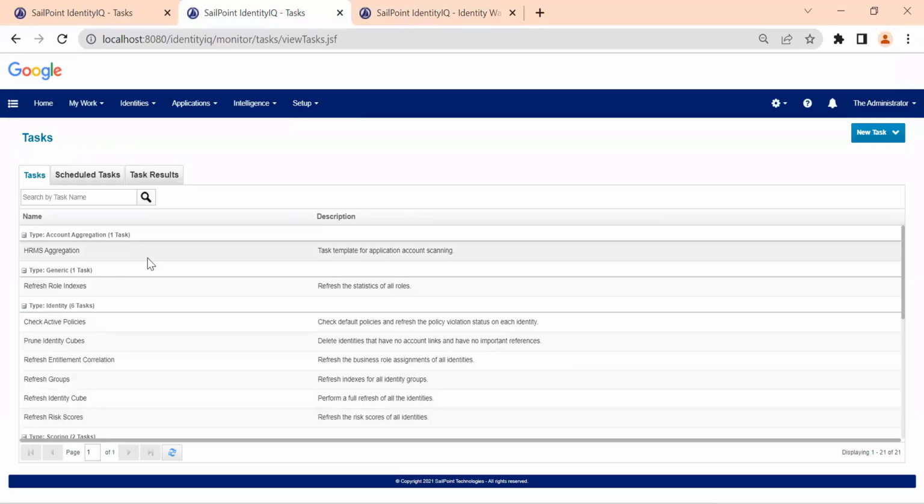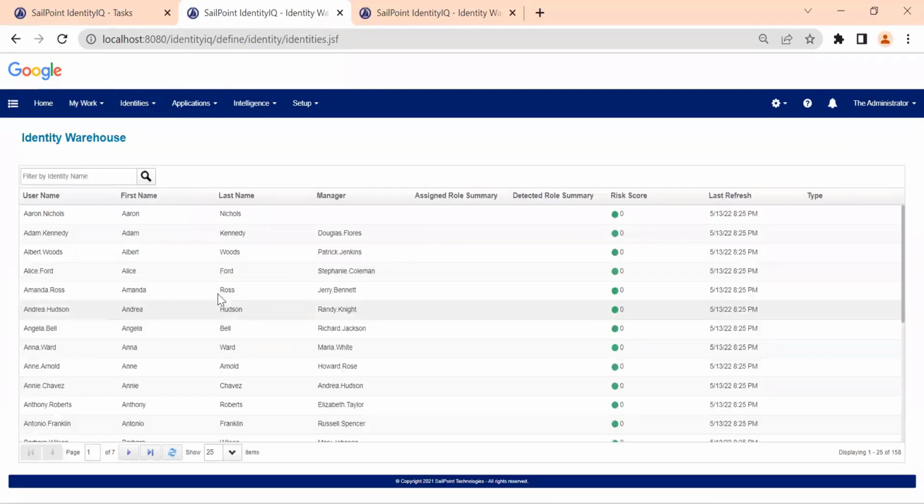Aggregation also happens as a batch job that runs once every day, and so does the refresh identity cube. A simple example: every day you may have new hires in the HRMS system, so we have to aggregate that data into SailPoint. We schedule this task every day in the morning. Once the aggregation task is triggered and completed, we have all the latest users in the system.